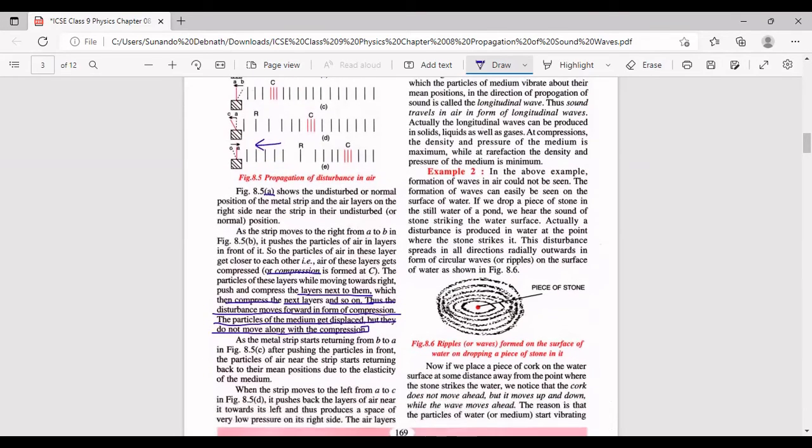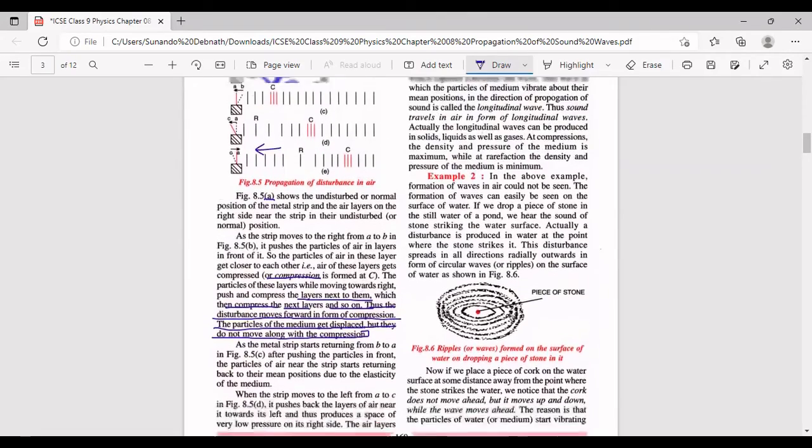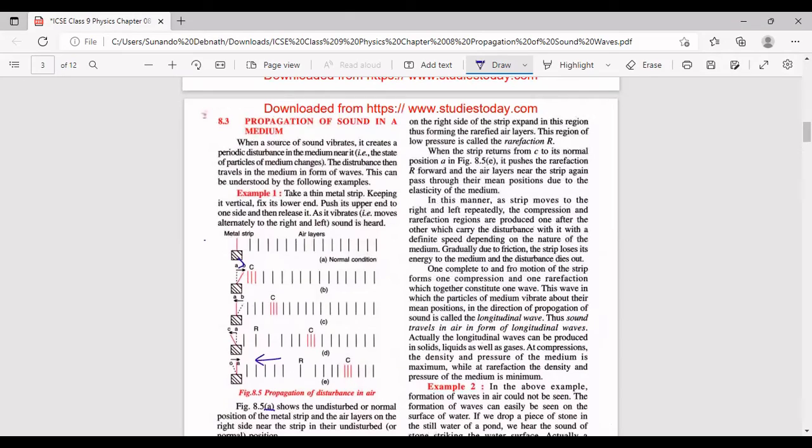All right, the low pressure region is created on the right side. As a result, what happens? The air layers on the right side of the strip expand in this region, thus forming the rarefied air layers. Now what happens basically over here, जैसे ही वो पीछे के तरफ गया, उसके जो लेफ्ट साइड वाले एयर लेयर्स थे उनमें कंप्रेशन आ गया जब वो पीछे की तरफ गया. However, यहाँ पर क्या हुआ, the air layers got rarefied.